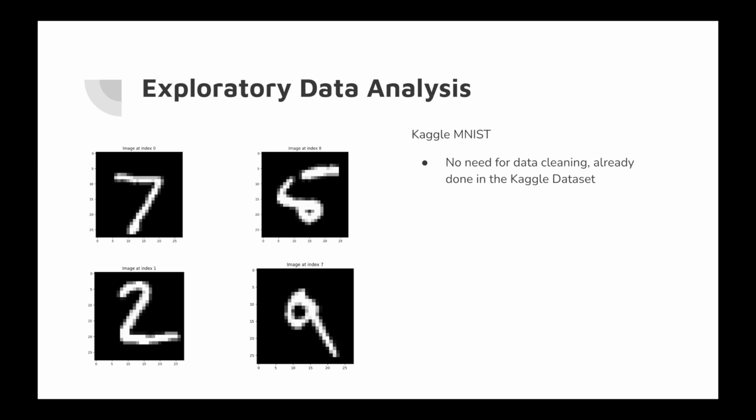So, here we are going to be talking about the exploratory data analysis and our data itself. Before we built the model, we had to dive into the data. We used a standard Kaggle digit recognizer CSV. The data was clean and arrived in a flattened format, basically 784 columns of pixel values. Our first task was to reshape these back into 28 by 28 grayscale images so our convolutional layers could actually see the spatial relationship between pixels.